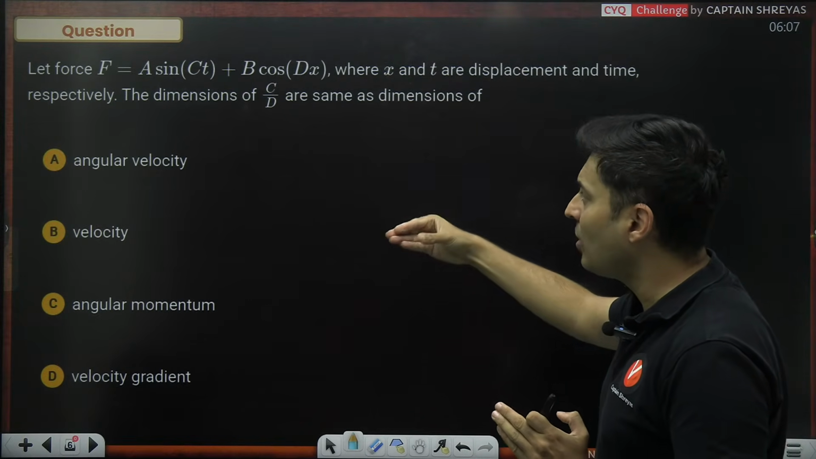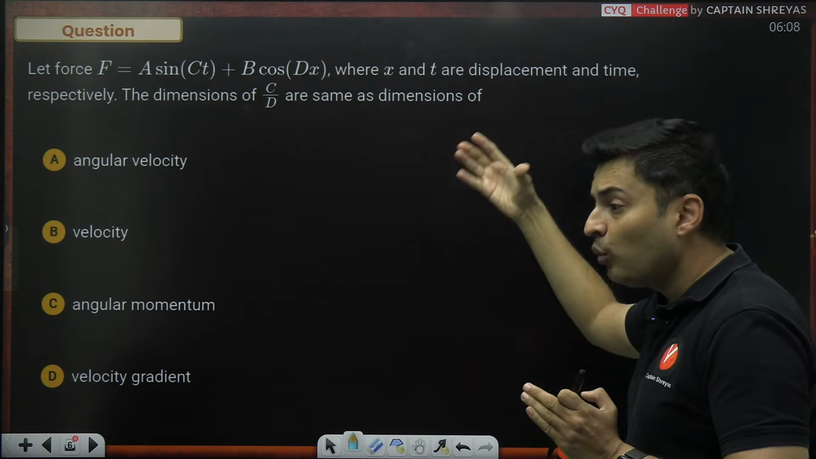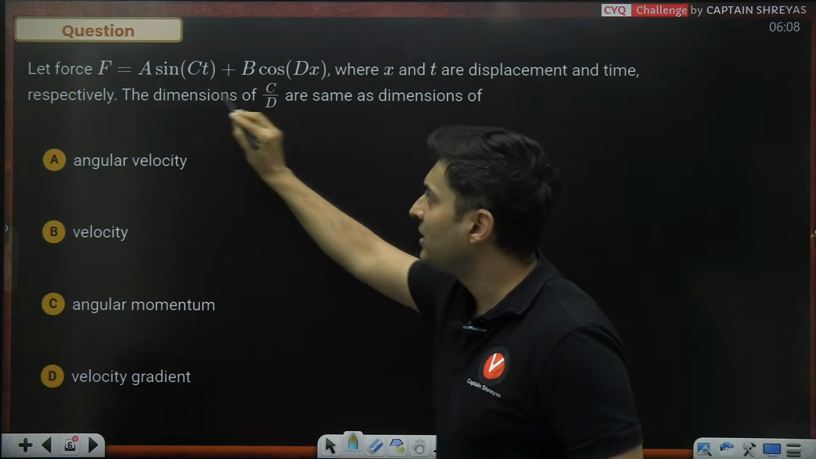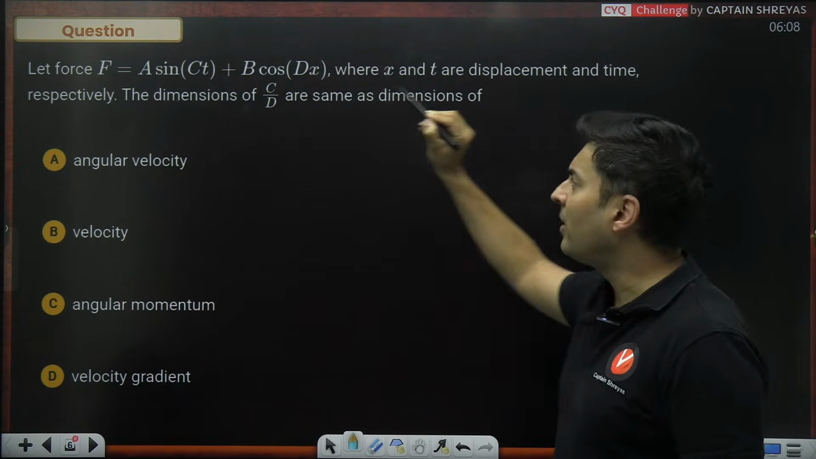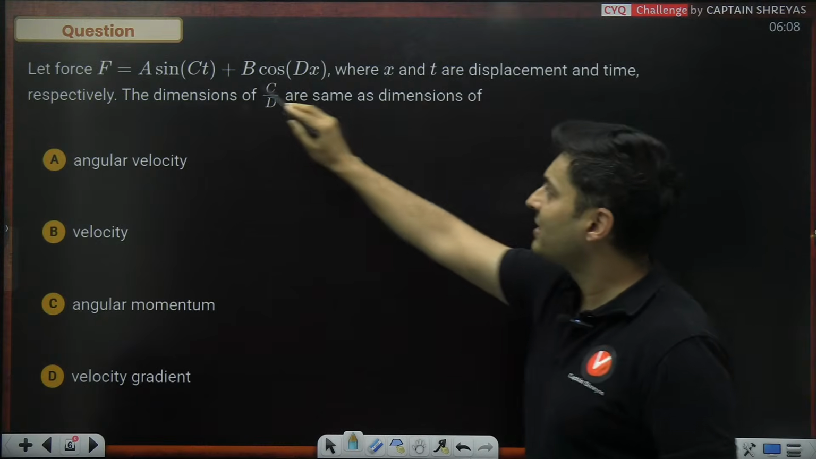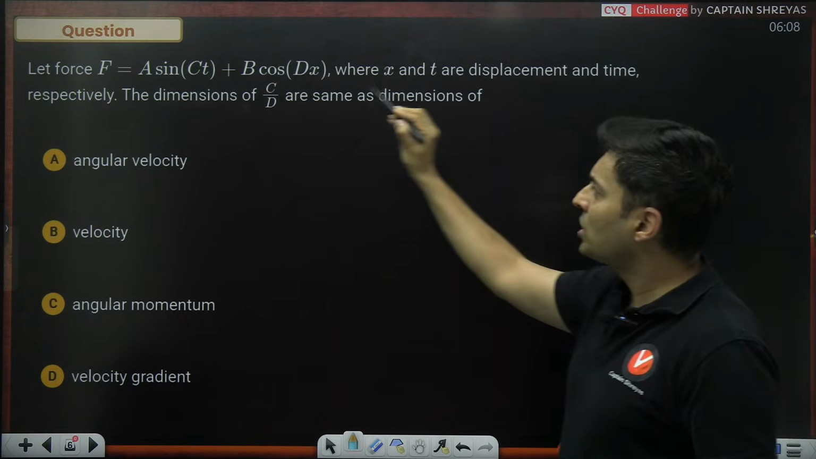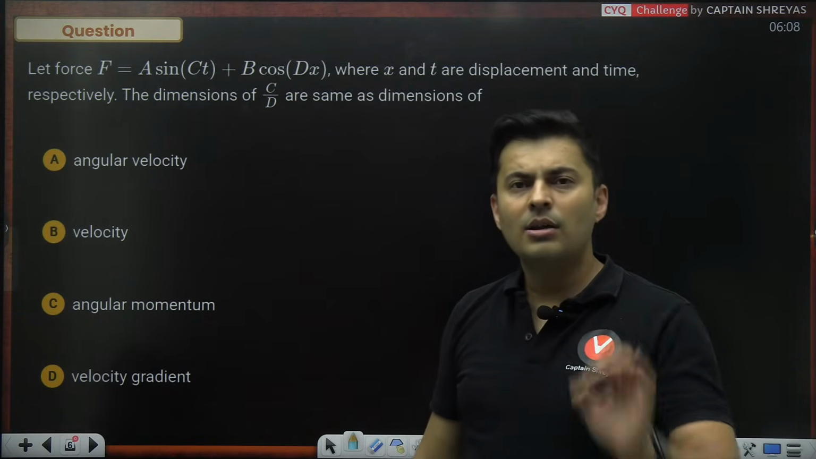The dimensions of C divided by D are the same as which other dimension? Some equation is given, and some constants have some dimension. X is displacement, T is time, and the question is the dimension of C divided by D. Now, whenever you get